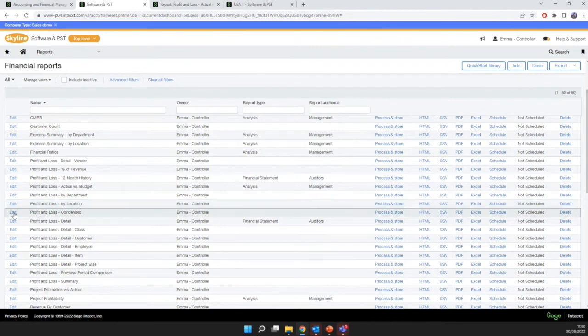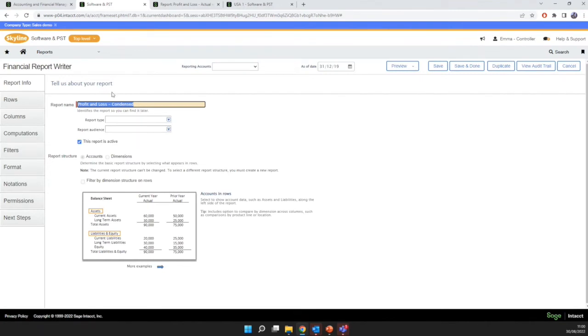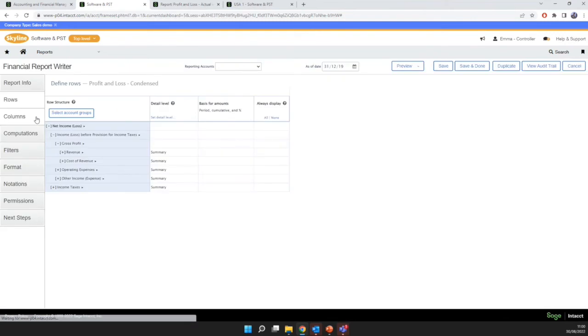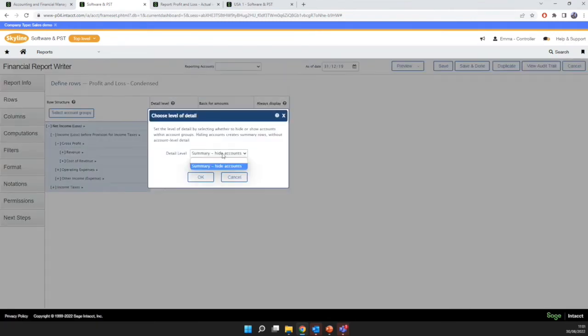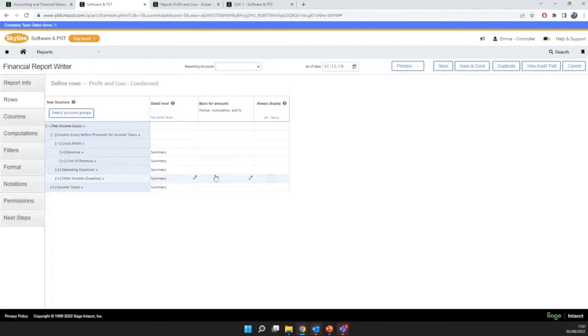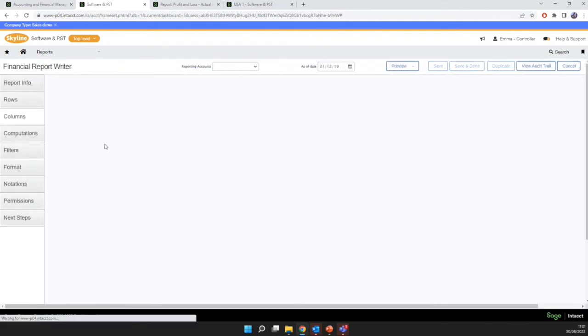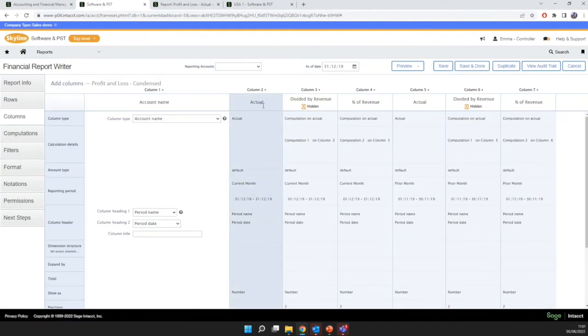I get a live consolidated P&L report. If we go and have a look at the way this report's written, it's really nice and intuitive for users to be able to go in and update this. So we can see in our rows, we've got our P&L breakdown here. We can choose really easily whether we want to do summary or whether we want to go in and do details on various reports. We can see our columns in here. We're seeing actual column, then we're seeing a percentage of revenue.